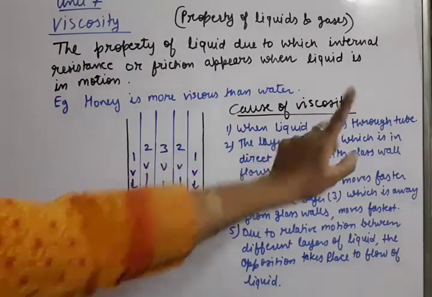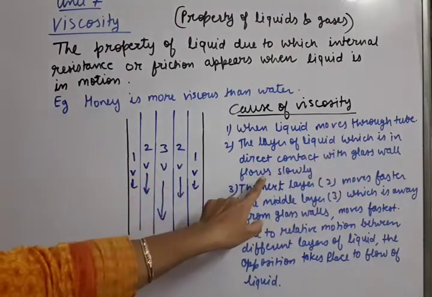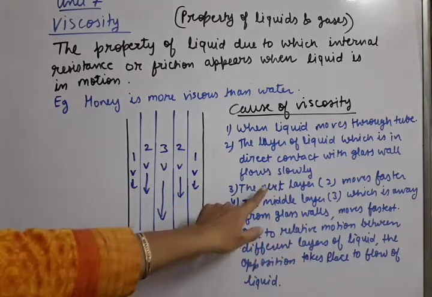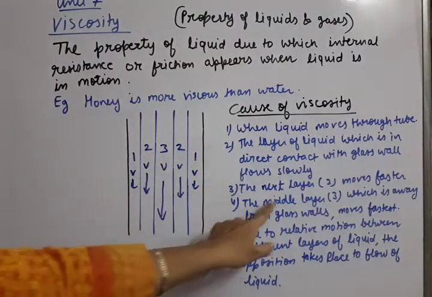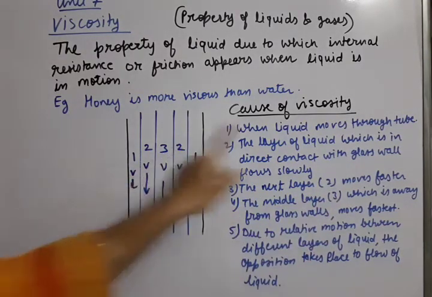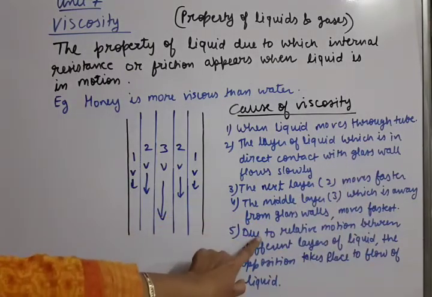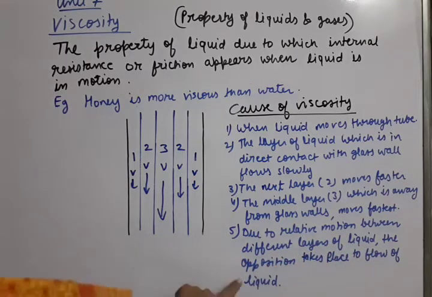When the liquid moves through the tube, the layer of the liquid which is in direct contact with the glass wall, that means layer number 1, flows slowly. Then the next layer, number 2, moves faster. Then the middle layer, number 3, which is away from the glass walls, moves fastest. Due to the relative motion between different layers of liquid, opposition takes place to the flow of the liquid. This way viscosity arises. So this is the cause of viscosity. Note down. We are moving to the next sheet.